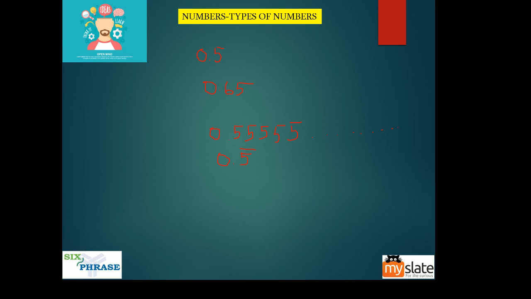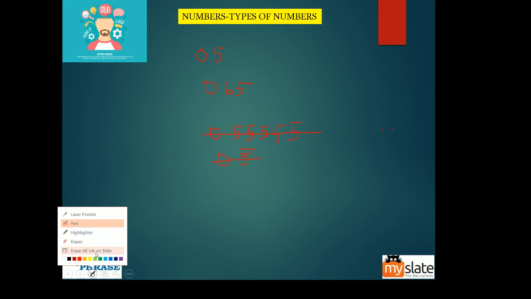Okay, this dash or bar here indicates that 5 repeats without terminating. Here there is no dash, but here we have a dash because 5 repeats without terminating. So you can either put it like this or you can put it like this. Okay,